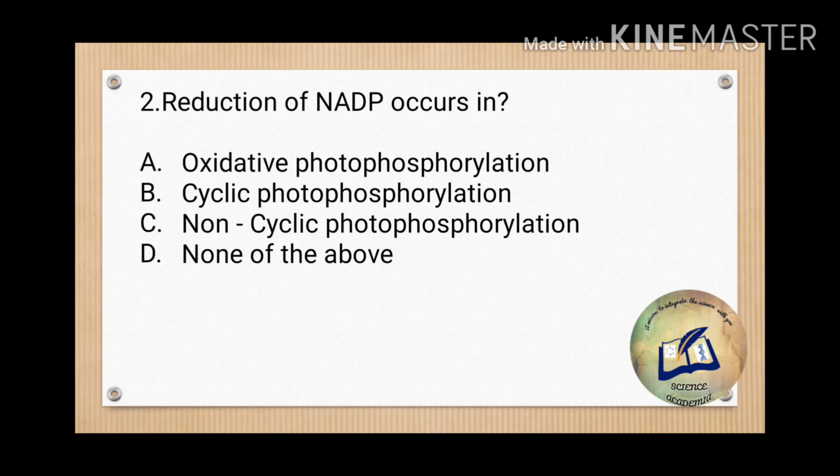Now, reduction of NADP occurs very surely in option C, which is non-cyclic photophosphorylation. Non-cyclic photophosphorylation is one such process where there is reduction of NADP plus to NADPH. So the answer would surely be C. Okay, not probably. We can't answer anything in probability. It's about an examination, so the answer is seriously option C.